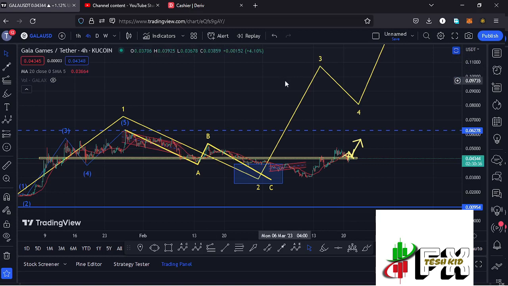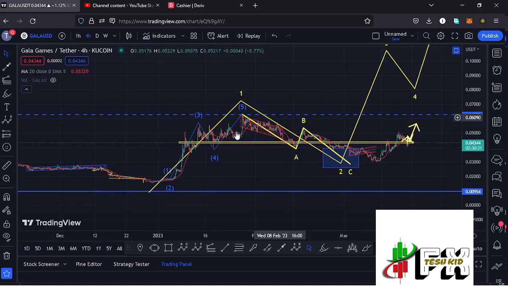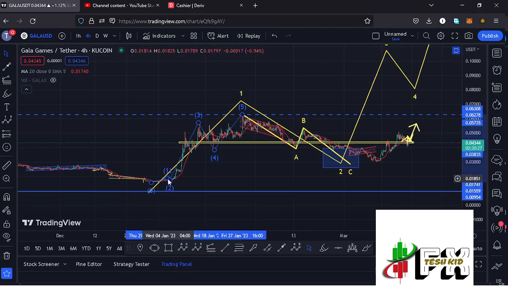formation of this wave 3, and all this is playing out after we fully peaked in the formation of this wave 1 after seeing a 5-wave structure in formation, which I have right here in blue, having the wave 5 giving us a peak at around the $0.06278 mark, and also completing the formation of that first wave to the upper side.